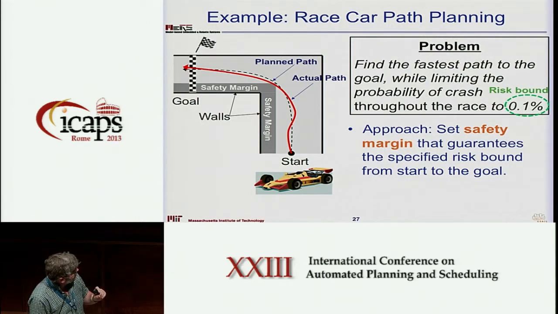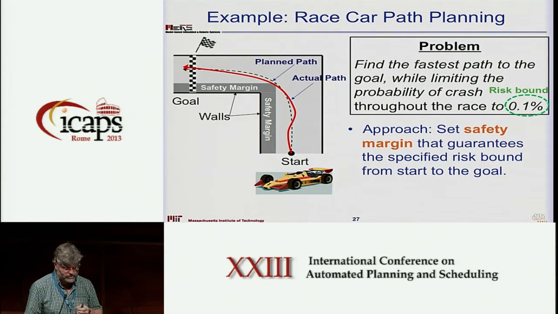So my problem is that I'm at the start. I want to go around the corner, cross the finish line, and I want to cross it as fast as possible. My problem is that I could plan a nominal trajectory, but we'll have some disturbance, like what you saw in the PTS example. So one way to do this, because drivers really don't like to do probabilistic planning, is to simply design a safety margin, and then plan your nominal trajectory within that safety margin, so any deviation will push you off.